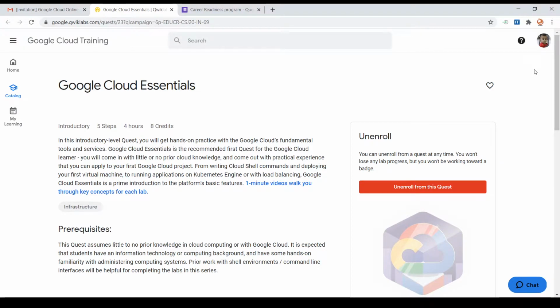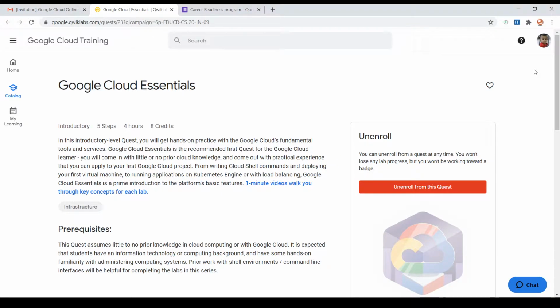If you are using the Quick Labs platform for the first time, you press the join button. Those who are familiar with this Quick Labs platform, then you can go for the sign in option. Whether sign in or join, you will be redirected to a page where you need to enter your credentials. You will be redirected to a window where you need to enter your Google account credentials.